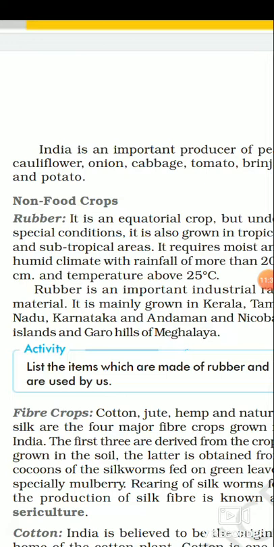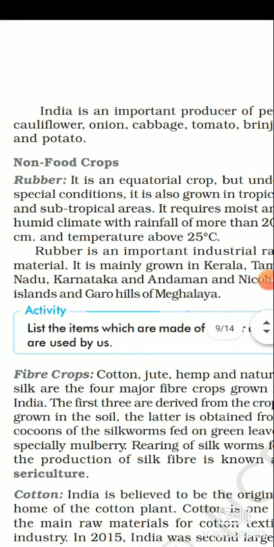The main rubber producing state is Kerala, then Tamil Nadu, Karnataka, and Andaman and Nicobar Islands, and Garo Hill of Meghalaya. In 2010 to 11, India ranked 4th among the world natural rubber producers. So, the rank of India in production of rubber is 4th in the world. Rubber is an equatorial crop, but in special conditions it can grow in tropical and subtropical areas. It requires temperature of more than 25 degrees Celsius and rainfall of more than 200 centimeters per annum.